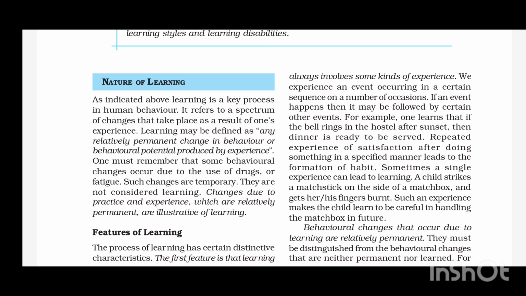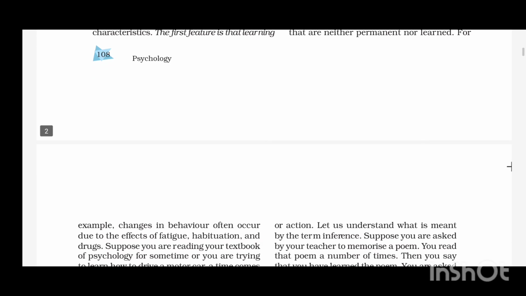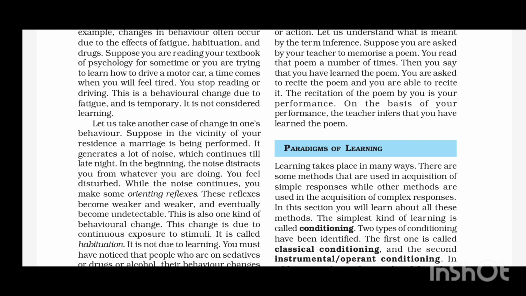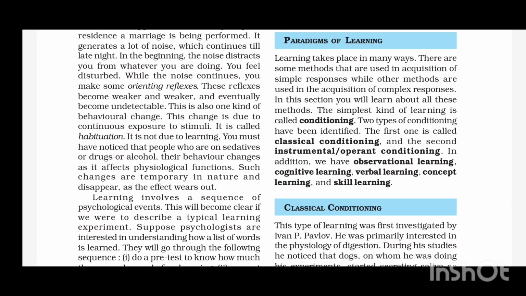After that we will discuss the paradigms of learning. Paradigms of learning are also called the types of learning. Learning takes place in many ways. Some are used for acquisition of simple responses and some for complex responses. The simple form of learning is called conditioning. The types of conditioning are, first, classical conditioning, and second, operant conditioning. Firstly we discuss classical conditioning, invented by Ivan Pavlov in 1904.